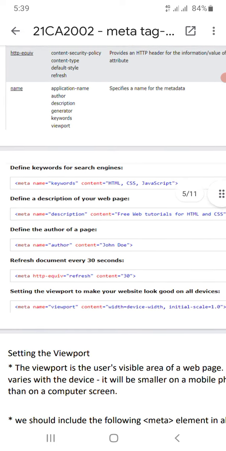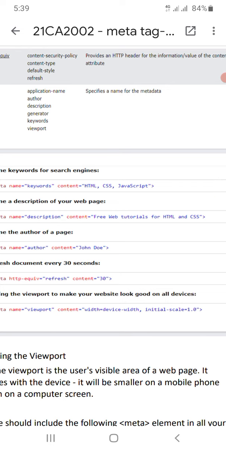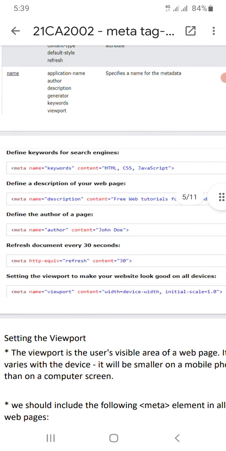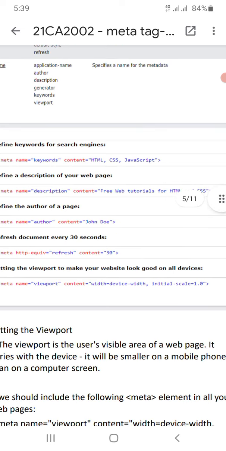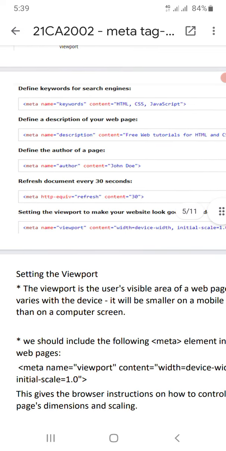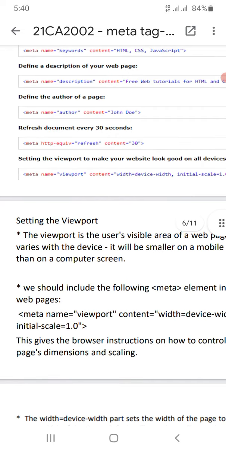And setting the viewport to make your website look good on all devices, that time use meta name is equal to viewport and content is equal to width equals device-width, and initial-scale. Like that, these are some meta tags used while creating web pages, to tell the search engine the concept we want to display in the web pages.